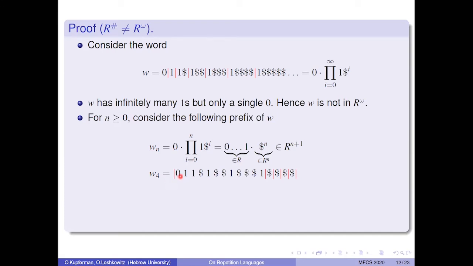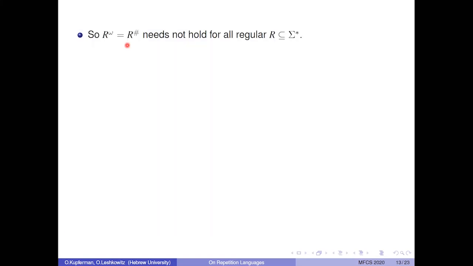It has a first part that starts with a 0 and ends with a 1, then 4 consecutive dollars. w_5 starts with a 0 and ends with a 1 at its first part, and then has 5 consecutive dollars. So w_5 is in R^6, and w_4 is in R^5. And in general, w_n is in R^(n+1). So w is in R sharp, but not in R omega, which shows that R sharp and R omega are different. So R omega equals R sharp need not hold for all regular languages R.